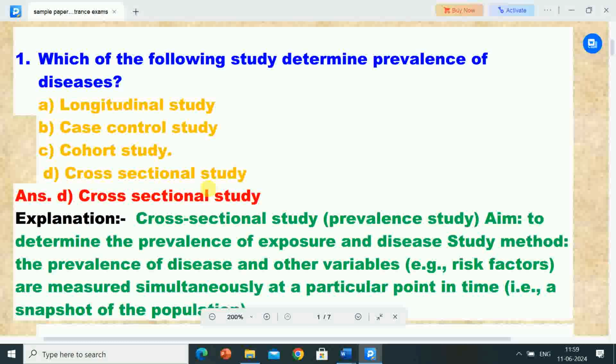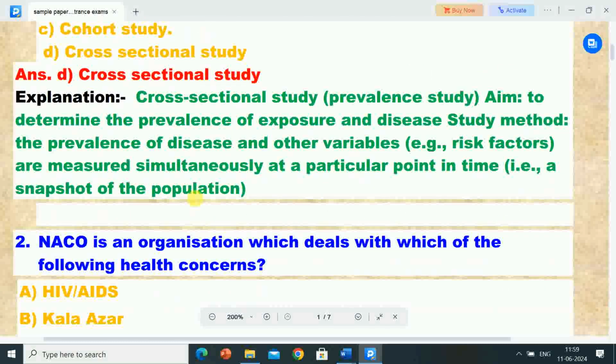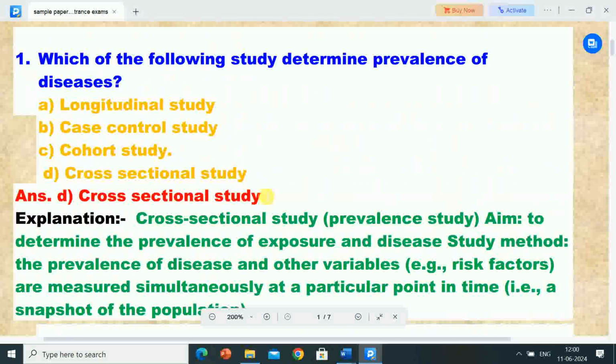Its explanation: cross-sectional study, a prevalence study, aims to determine the prevalence of exposure and disease. In this study method, the prevalence of disease and other variables, for example risk factors, are measured simultaneously at a particular point in time, that is a snapshot of the population. So cross-sectional study determines prevalence of diseases.